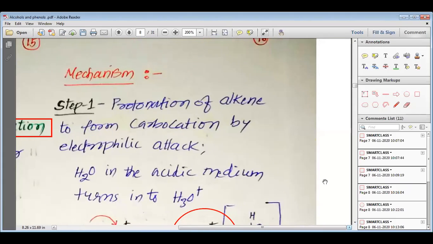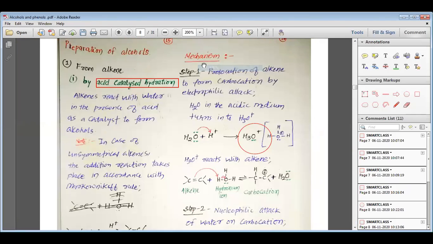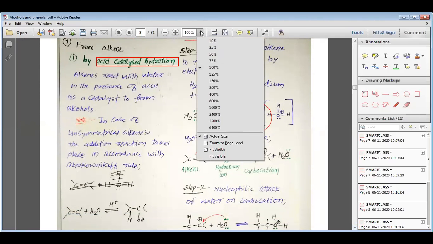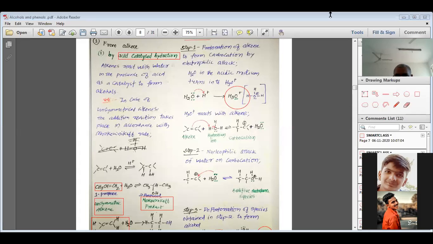Now, my dear students, if you have not understood anything from this mechanism, you can ask me, or else we can move to the next part. My dear students, is there anything which you cannot understand from this mechanism? You can ask me, please. Do you have anything to ask, dear students? No, sir. Only one boy replies. All of you can tell me, do you want to ask anything? No, sir. Great. Have you understood everything?